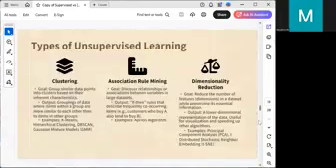Next, what are the types of unsupervised learning we have? They are classified into three categories: clustering, association rule mining, and dimensionality reduction. What is clustering? Clustering is grouping of similar data points based on their inherent characteristics. After grouping the items with similar characteristics, we are going to label them. Examples: K-means, hierarchical clustering, DBSCAN, Gaussian mixture model. These are some of the algorithms we utilize in the case of clustering.